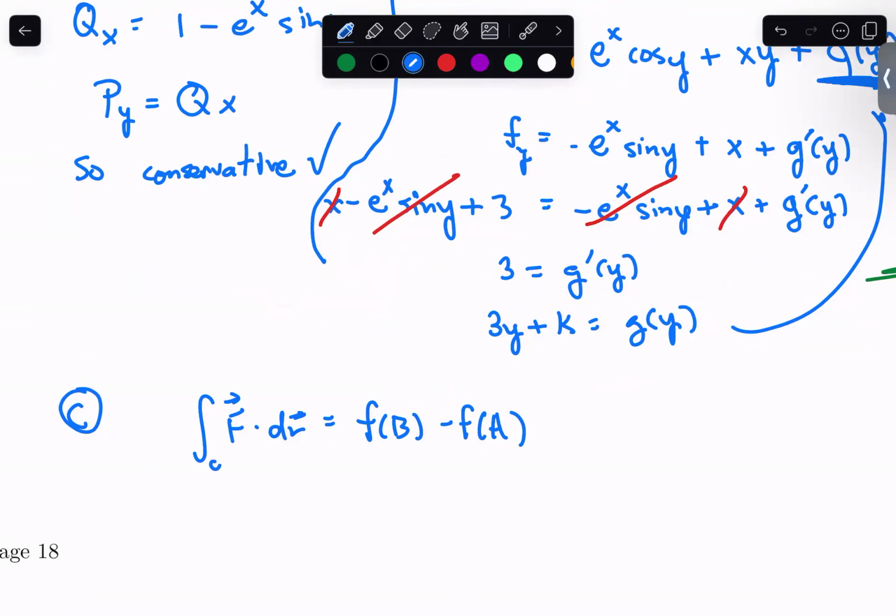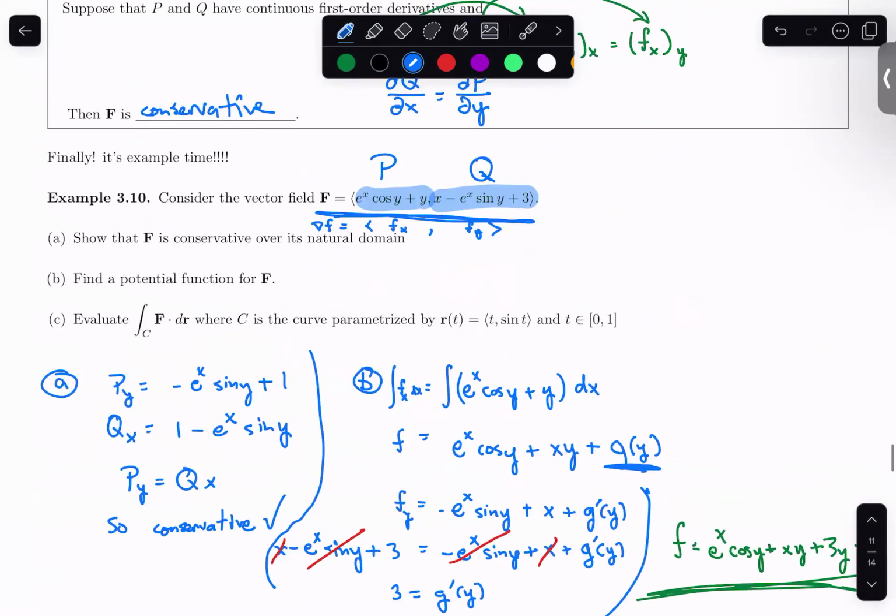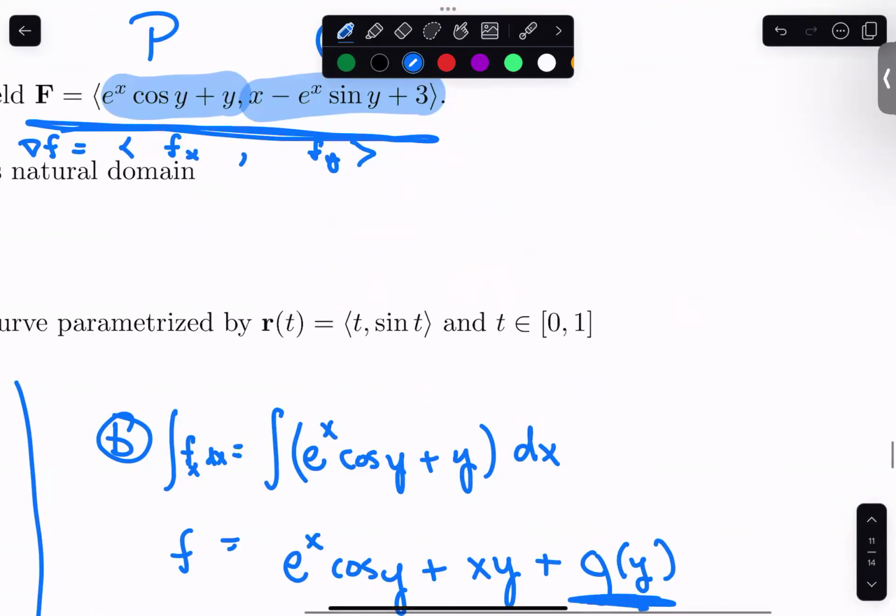We found exactly what our potential function is. We just need to know what our starting and ending points are, right? What is our a and what is our b? If I go back up here, we have some parametrized curve, and we have a starting and ending time, but we need a starting and ending point. I need to plug in x's and y's here.